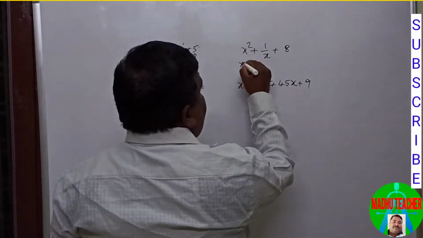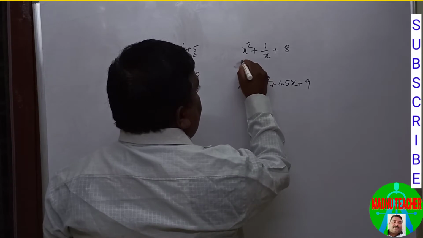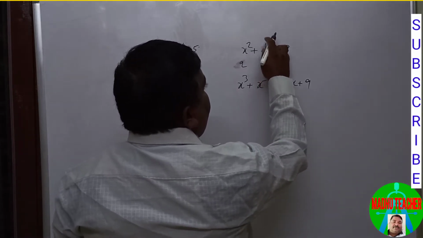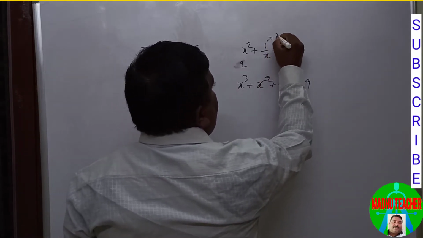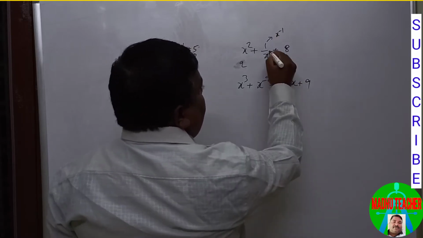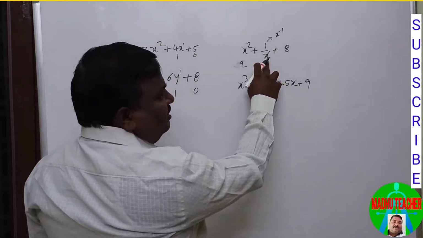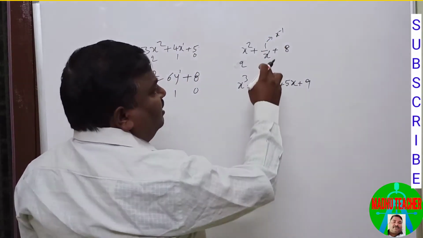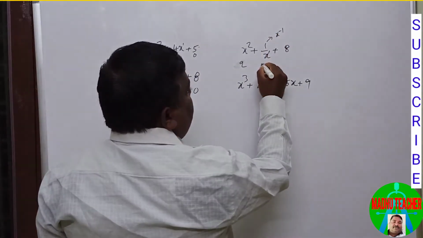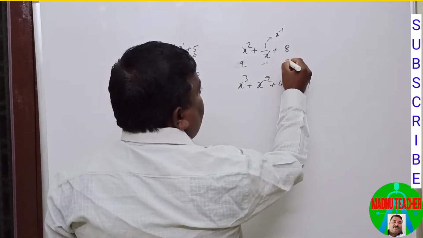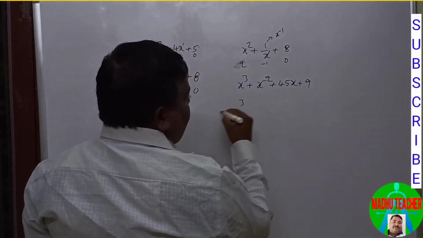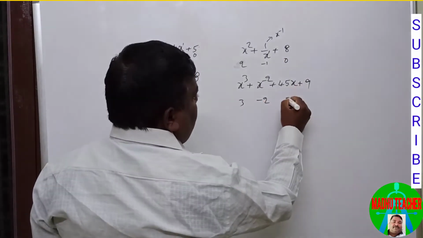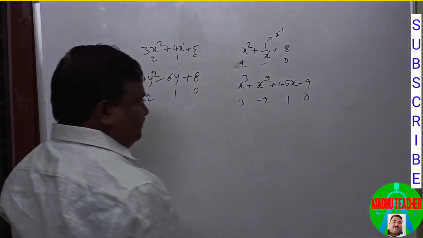In x square plus 1 by x plus 8, x square has degree 2, and 1 by x, taking it to the numerator, becomes x to the power of minus 1, so its degree is minus 1, and the constant is 0. In x cube plus x to the power of minus 2 plus 45x, the degrees are 3, minus 2, 1 and 0.